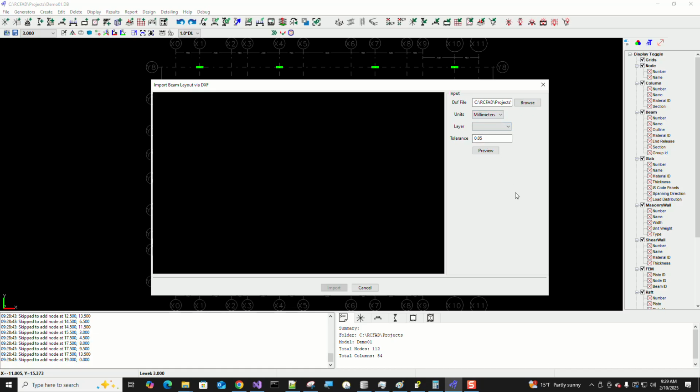The file that we have is in meters, and all of the beam layout or the lines are in the layer default, and this is the tolerance, which is indicating that anything less than 0.05 meters the lines would snap, or the endpoints of the beams would snap to that particular tolerance.